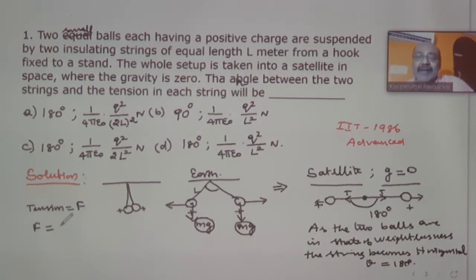The force available in between the two charged bodies is 1 divided by 4 pi epsilon 0 into Q1 into Q2. One of the charges is Q, another charge is also Q, so Q1 into Q2 is Q into Q. You will be getting Q square divided by the distance between them. From the center to one of the charges, the distance is L. Similarly, from the center of suspension O2, the charge is another L. So from this sphere to the other sphere, the total distance is 2L the whole square.